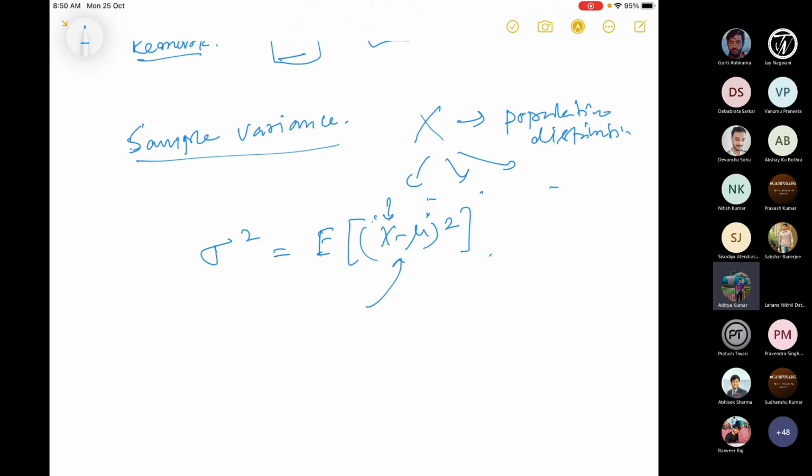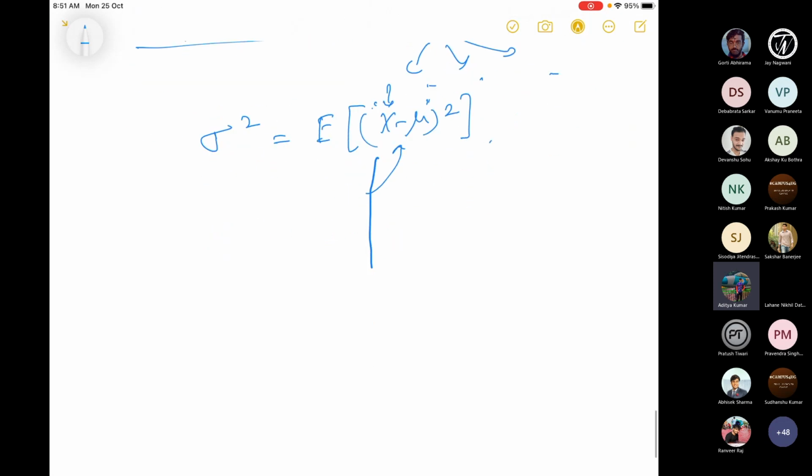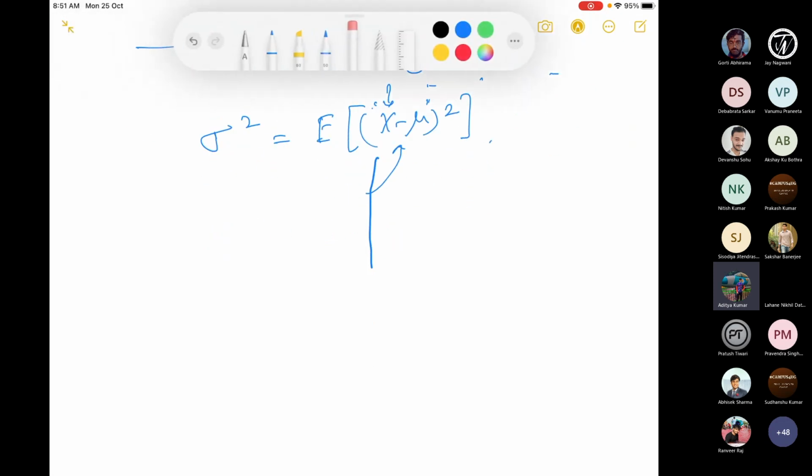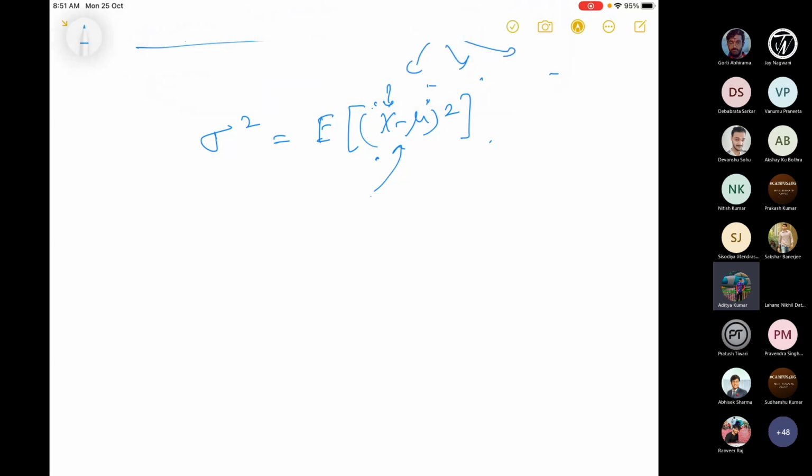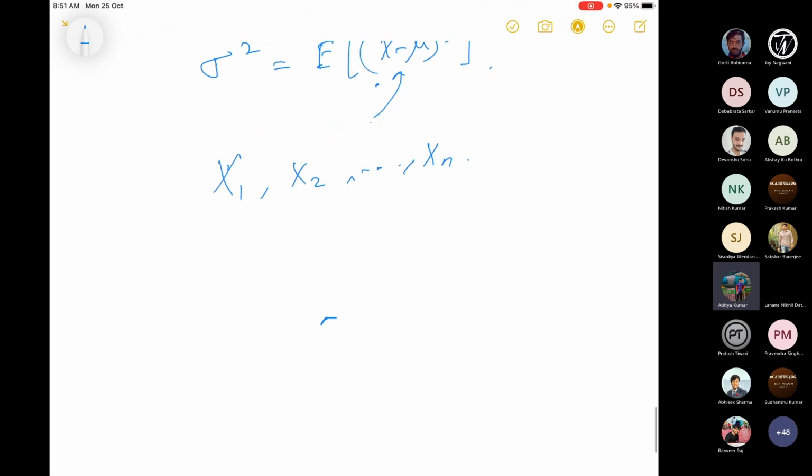Now what you can do, instead of this capital X, we just have x1, x2, ..., xn. And we also have x bar, let's say.